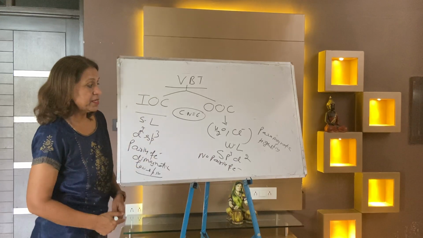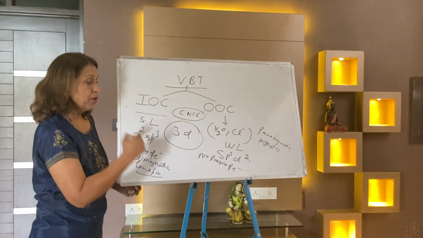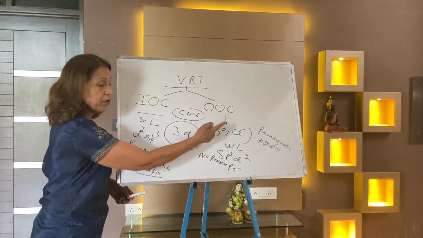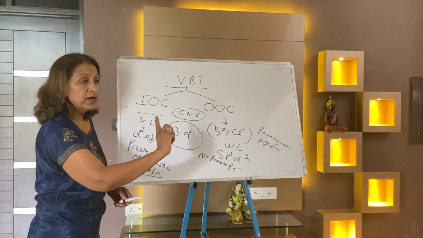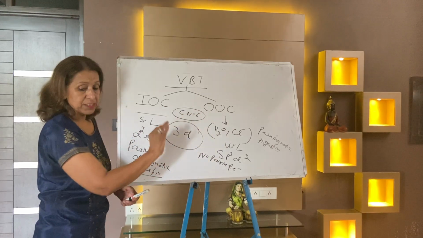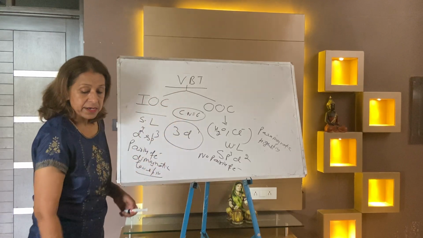But when the metal is of 3d series, remember this, then you will see whether the ligand is strong or the ligand is water or chloride. If the ligand is water or chloride, no pairing at all, and the complex is sp3d2, outer orbital, paramagnetic and high spin.